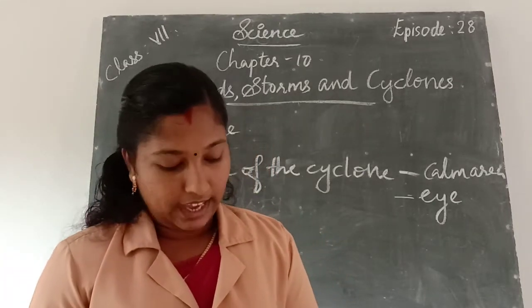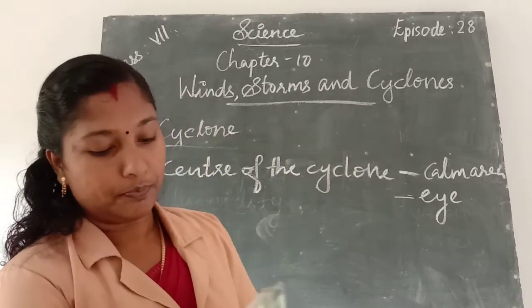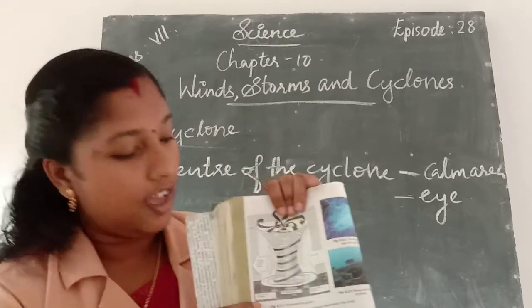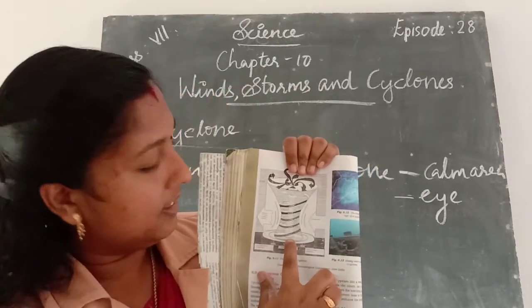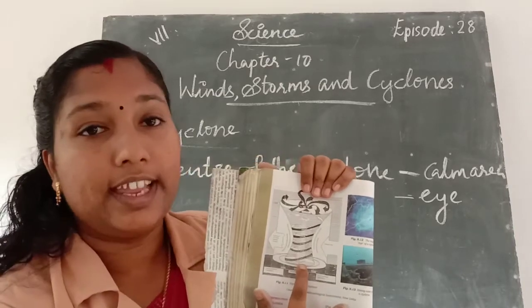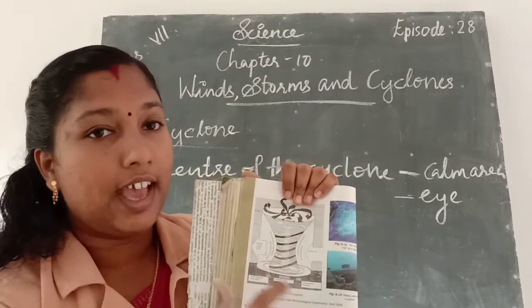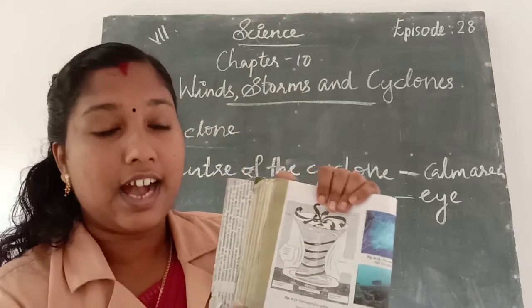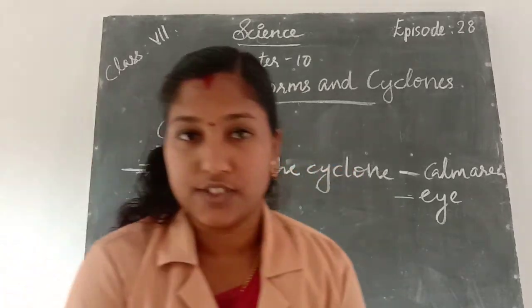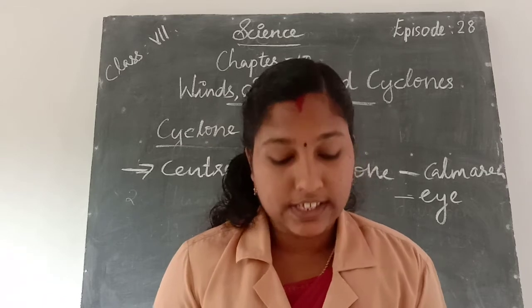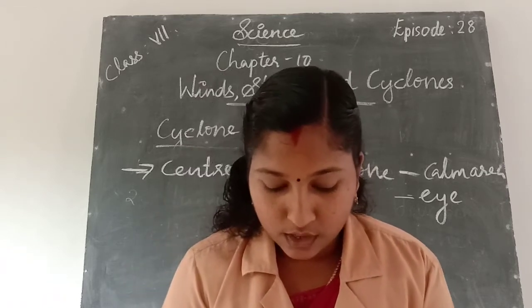On page number 88, we can see the eye of the cyclone here. The center of the cyclone is called the eye of the cyclone. It is the calm area. Okay, all of you understood how a cyclone is formed.